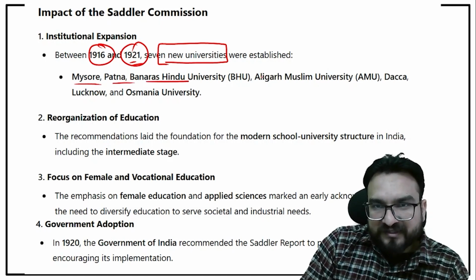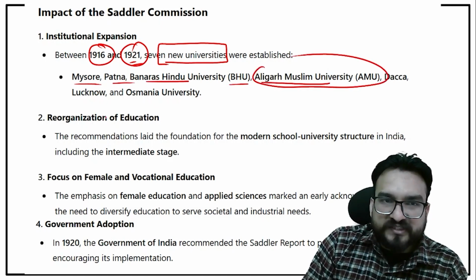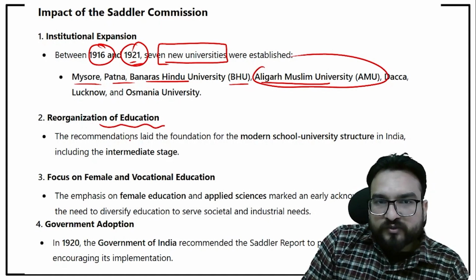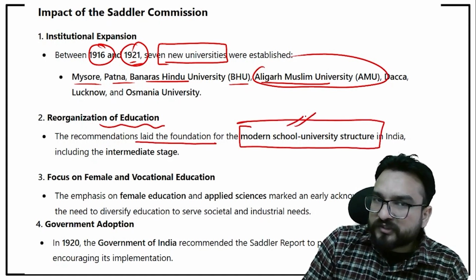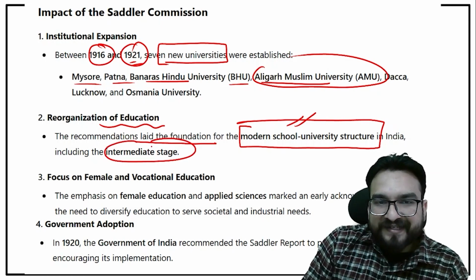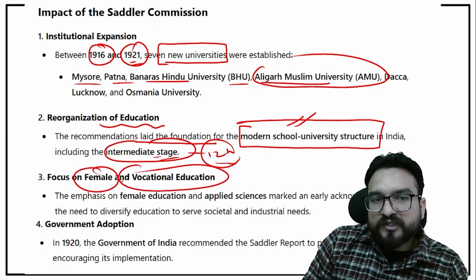Mysore, Patna, Banaras Hindu University, AMU. So these names were changed, right? Reorganization of education. The recommendation laid the foundation for the modern school-university structure, which is still going on today, including the intermediate stage, that is 12th class. Focus on female and vocational education.